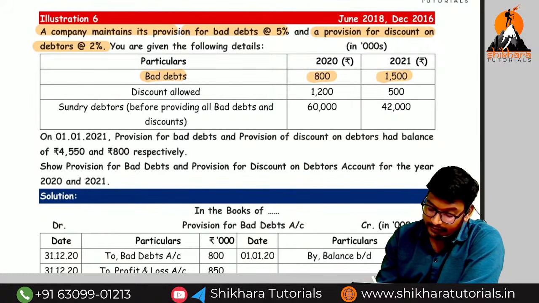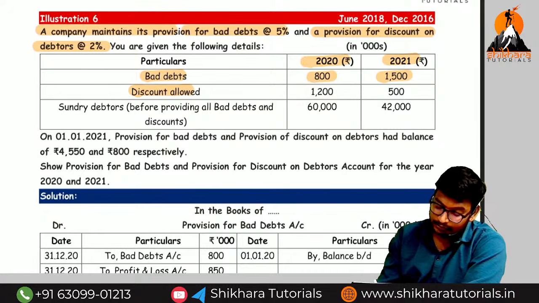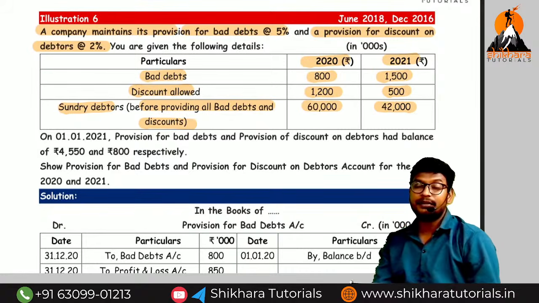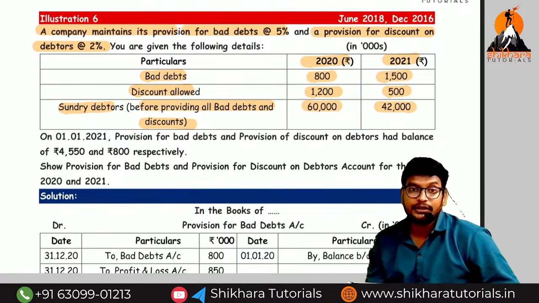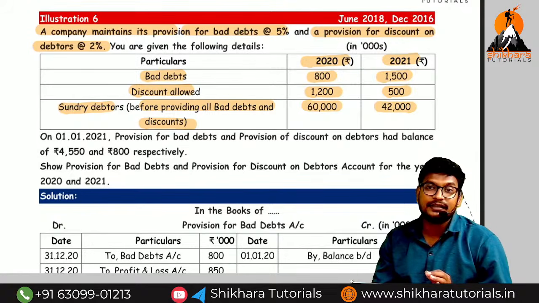So bad debts, how much, amma? 800 and 1500. 800 for the previous year and current year is how much, amma? 1500. Discount allowed 1200, 500. Sundry debtors before providing all the bad debts and discount, how much amma? 60,042. That means first what we need to do? We need to reduce the bad debts and discount. On the remaining amount we need to charge what ma?